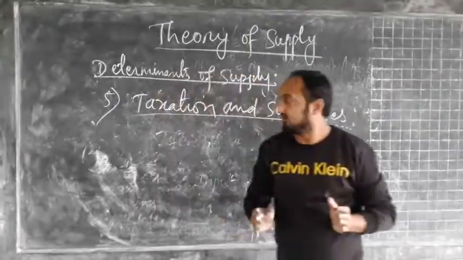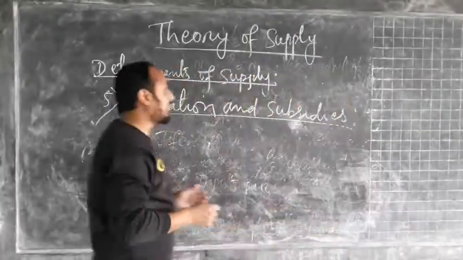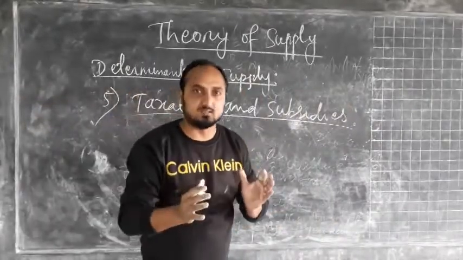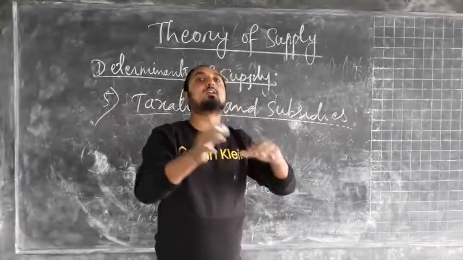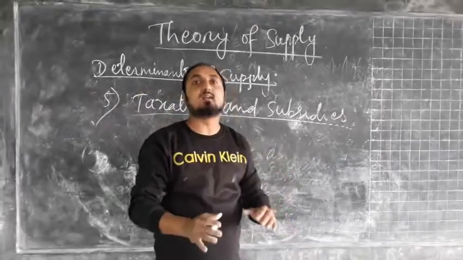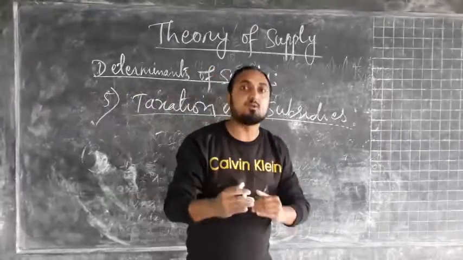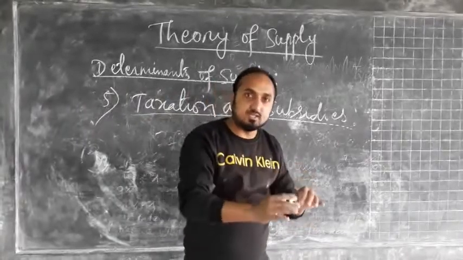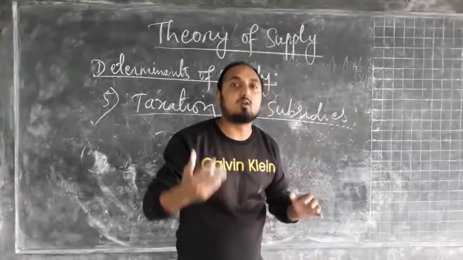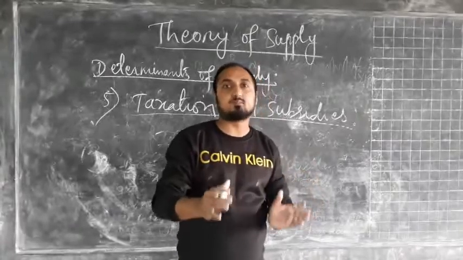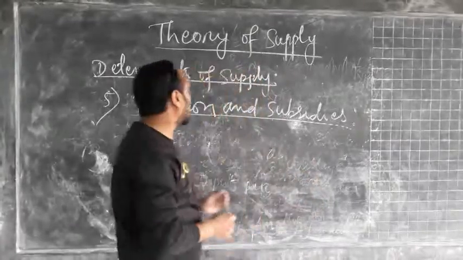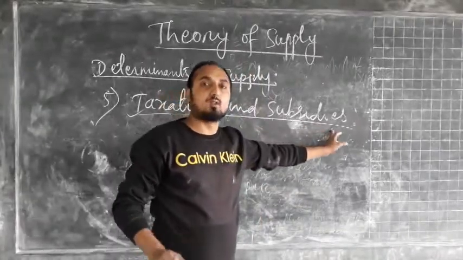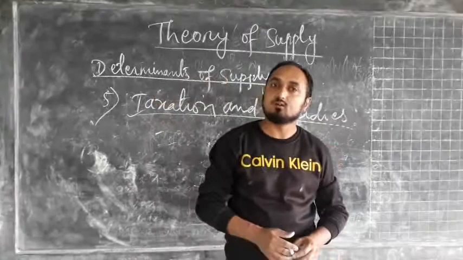Whereas if the government is providing subsidies or giving relaxation in terms of taxation, or reducing the rate of taxation, in that case the per unit cost of production of the firm will decrease, and if the cost of production decreases, that will encourage the producers to produce more and supply more in the market. So taxation and subsidies also play a very important role in affecting the supply of a commodity.